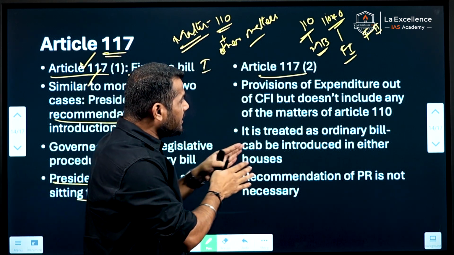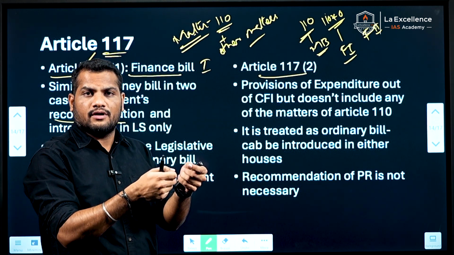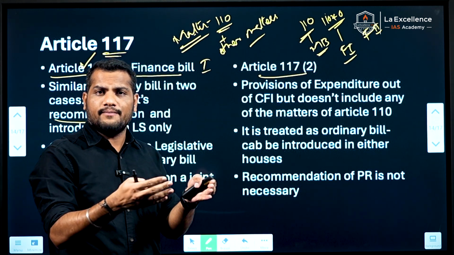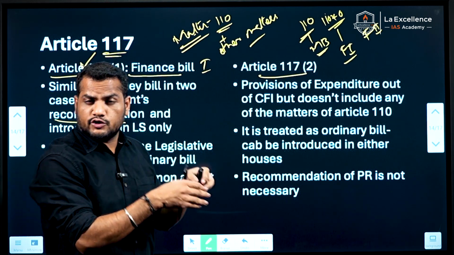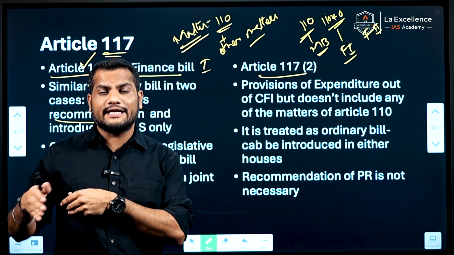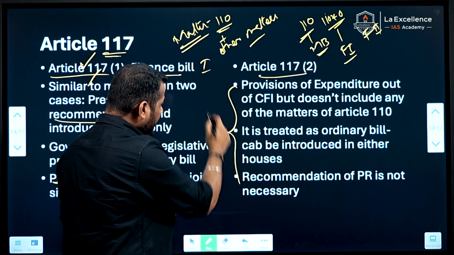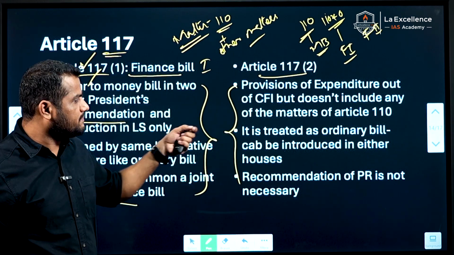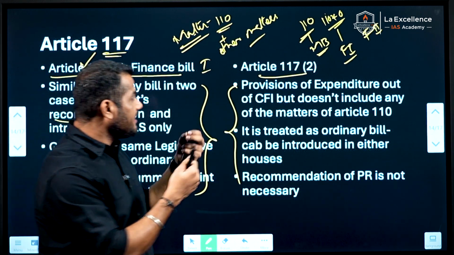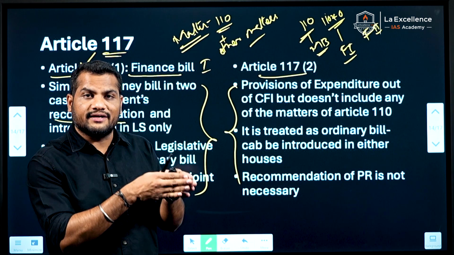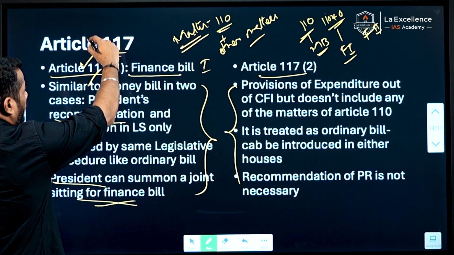This is treated like an ordinary bill, which means it can be introduced in either house, whether the Lok Sabha or Rajya Sabha, or the state legislative assembly or the upper house at the state level. If there is any rejection or deadlock with respect to these bills, there will be a joint sitting to resolve the deadlock between the upper house and the lower house. This is called the financial bill under Article 117.